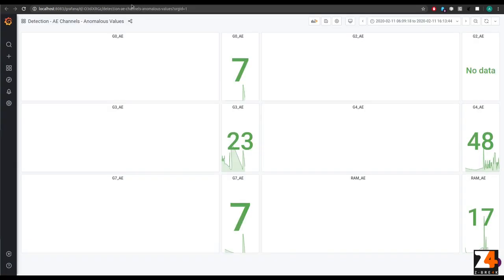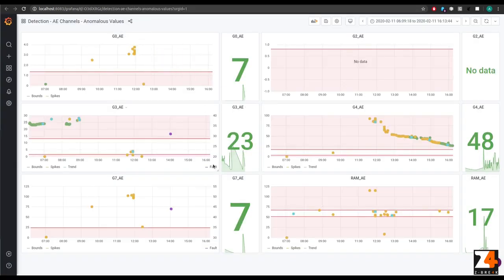In these plots, the actual acoustic emission value is plotted per detection monitoring type per acoustic channel: green for bounds, orange for spikes, and blue for trend. For G3 and G7, we have also plotted in purple the reported maintenance logs regarding a fault in the machinery. As we observe, the detection tool was able to detect the fault several hours before the engineer's report.